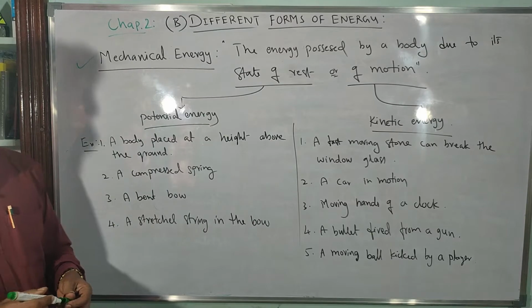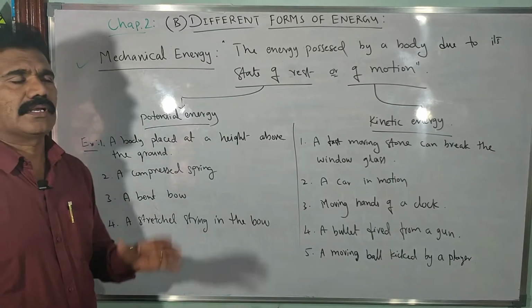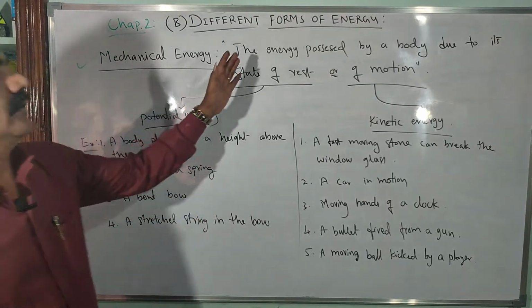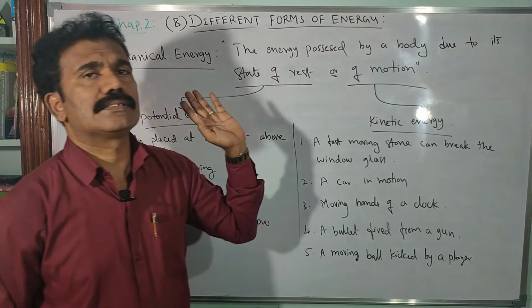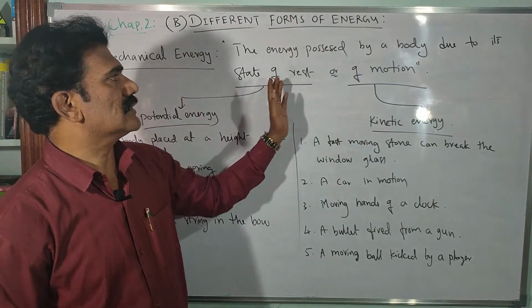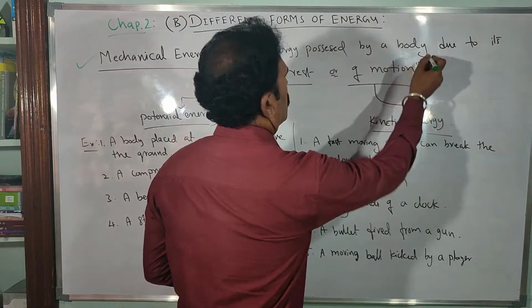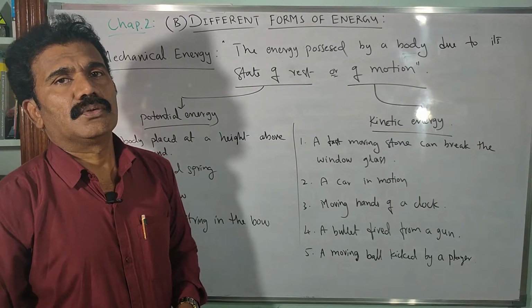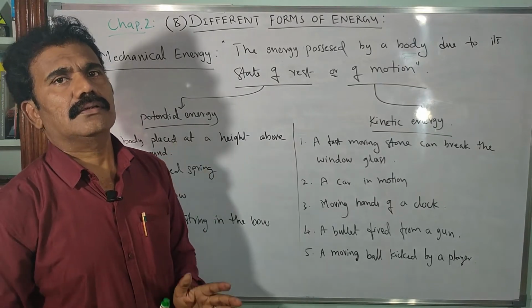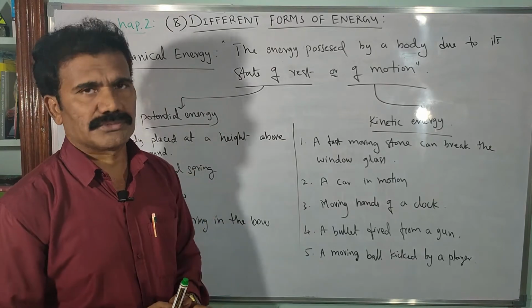In this video, let us consider the form of energy as mechanical energy. Particularly we consider this energy as the energy possessed by a body due to its state of rest or of motion. If you consider a body, it always possesses certain mechanical energy, due to its state of rest, or if it is in motion, you have to consider its state of motion also.